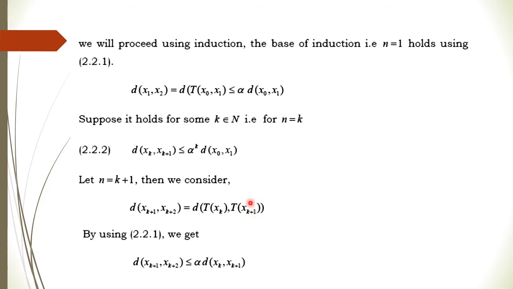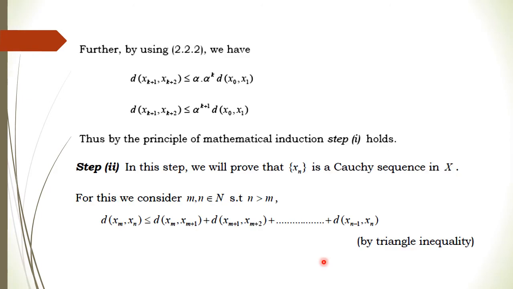Again, by using the contraction, this is less than or equal to alpha times the distance of x_k comma x_{k+1}. But using equation 2.2, the distance of x_k and x_{k+1} is less than or equal to alpha to the power k. Applying this further, this is less than or equal to alpha to the power k plus 1 times the distance of x0 comma x1, and this is what we wanted to show. So by induction this always holds. Step 1 holds, that means this inequality holds.